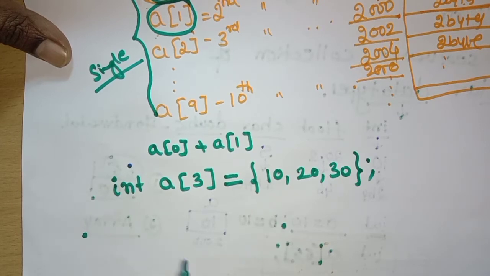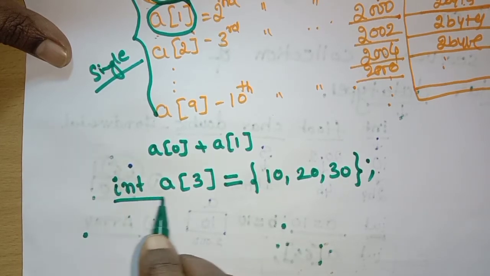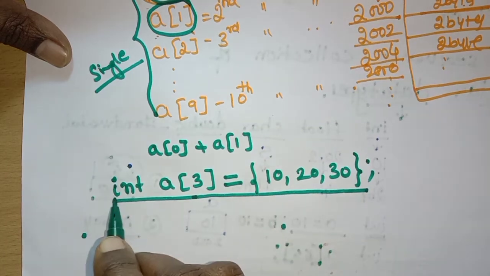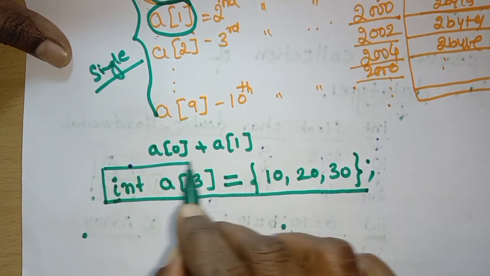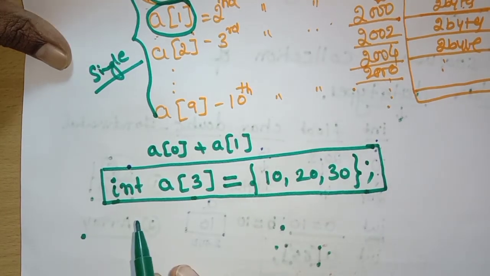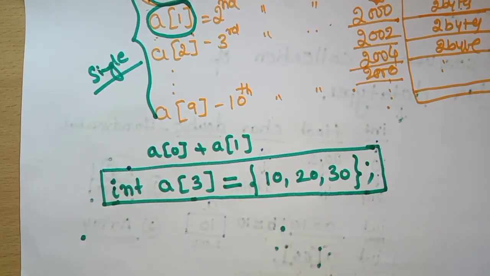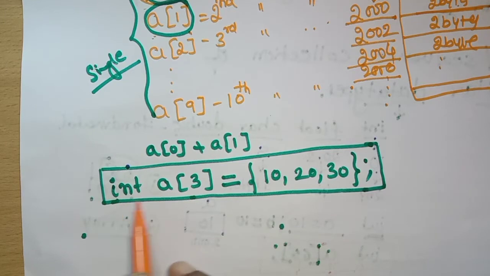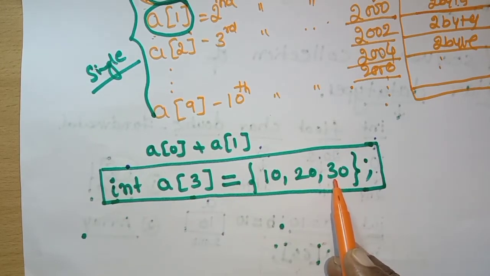Here, while declaring, if you are assigning the values, it is called initialization. What do you mean by initialization? Assigning the values to the variable when declaring. Here you have declared and you are assigning the values also.